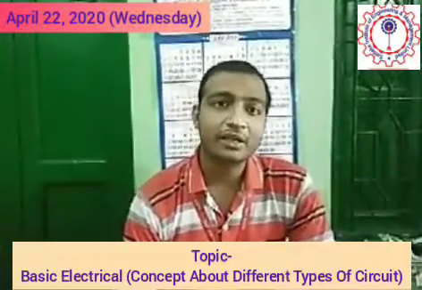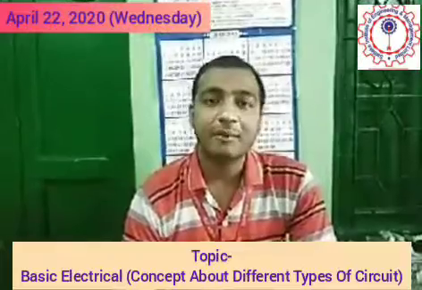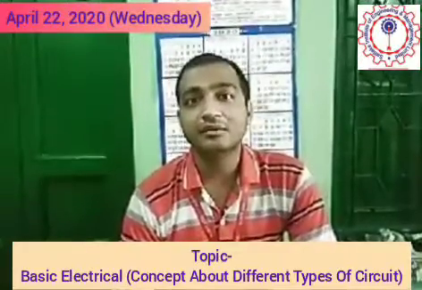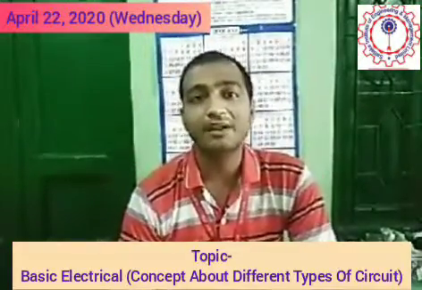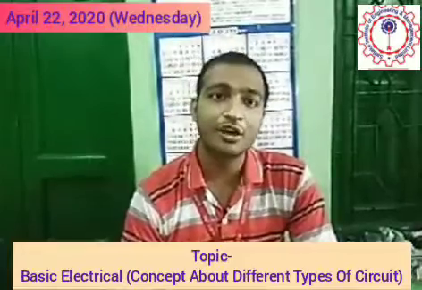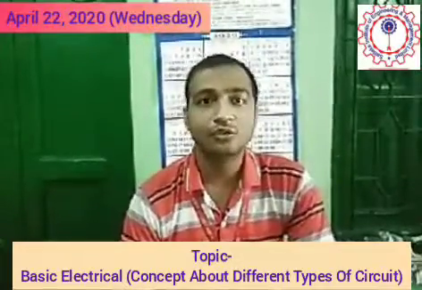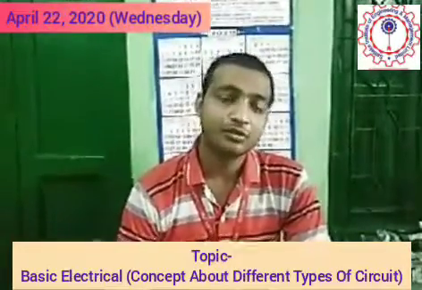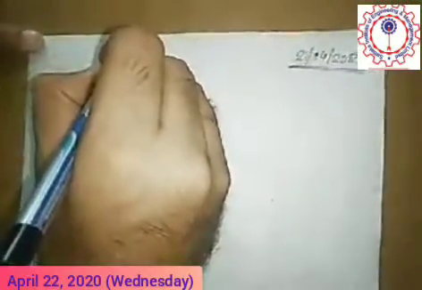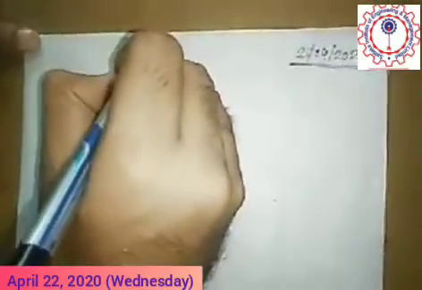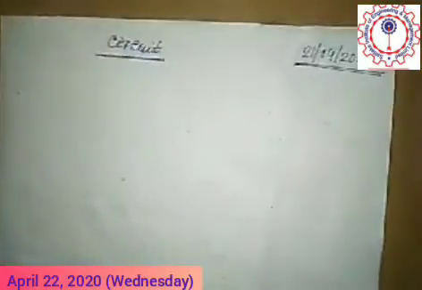So today I will discuss different parameter wise definitions of the circuit. So let's move. First of all, circuit. What is circuit?